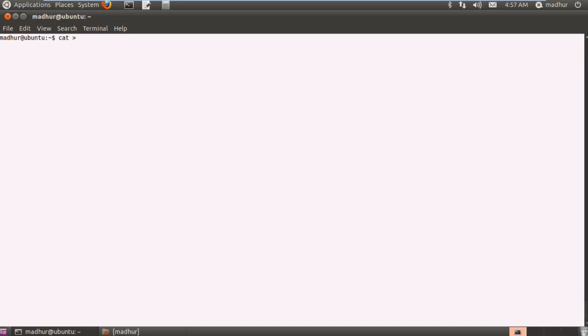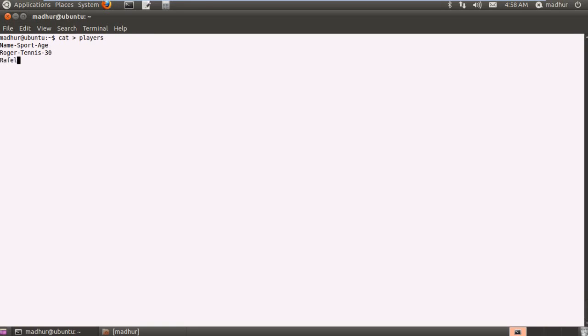I'm going to use the cat command and create a file called players. It's going to be some sort of a table, and I'm basically going to have three columns in it. The first column is going to have name, the next column is going to have sport, and the next column is going to have age. That's going to be the final column. In the next line I'm going to input the names of some players I know. So Roger Federer, he plays tennis and his age is 30.